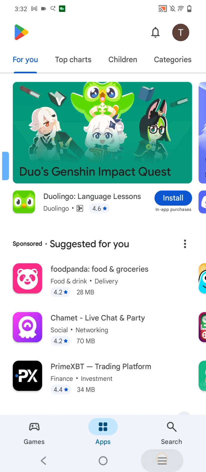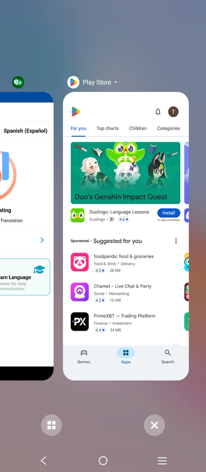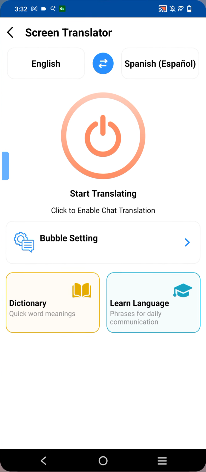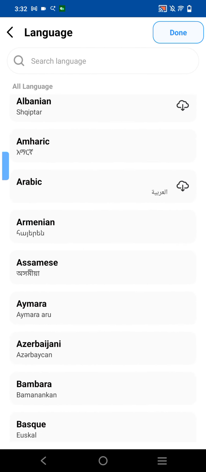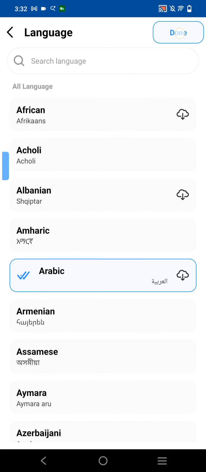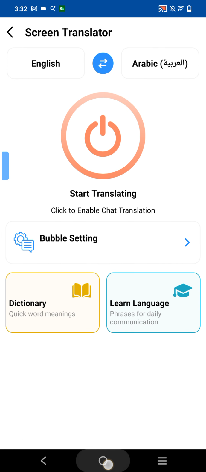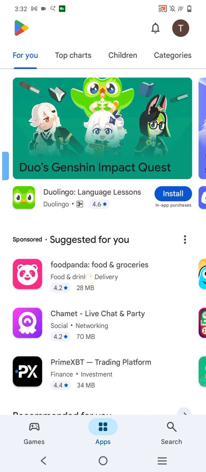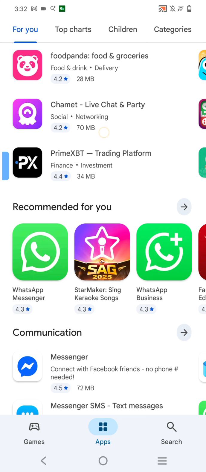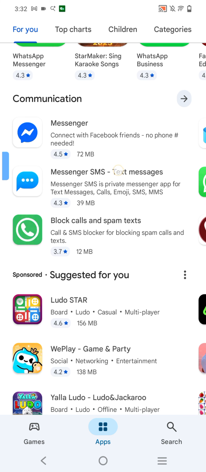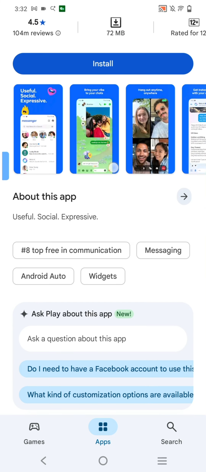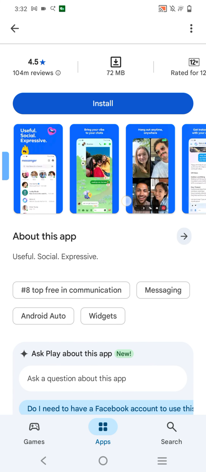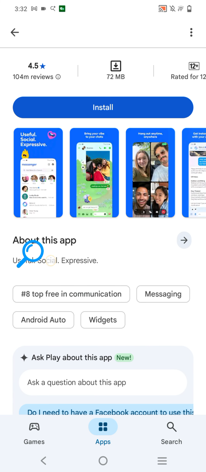First, select your desired language in which you want to translate. I want to translate into Arabic. Just select the Arabic language, go back, and go to the page where you want to translate instantly without switching the app. I just click on it and just drag and drop.